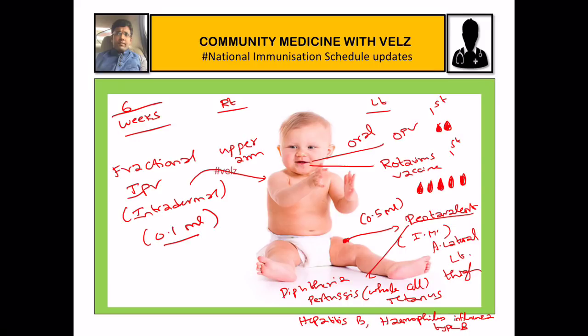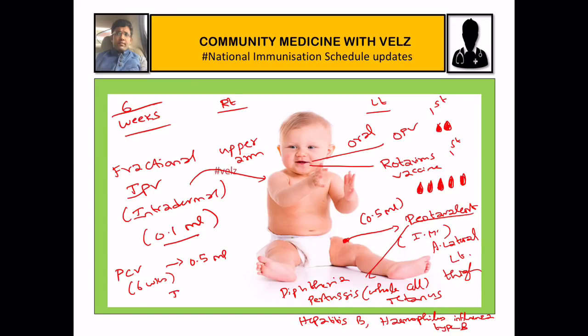Next vaccine is pneumococcal conjugate vaccine. It is also given at 6 weeks. The dose of the pneumococcal conjugate vaccine is 0.5 ml.